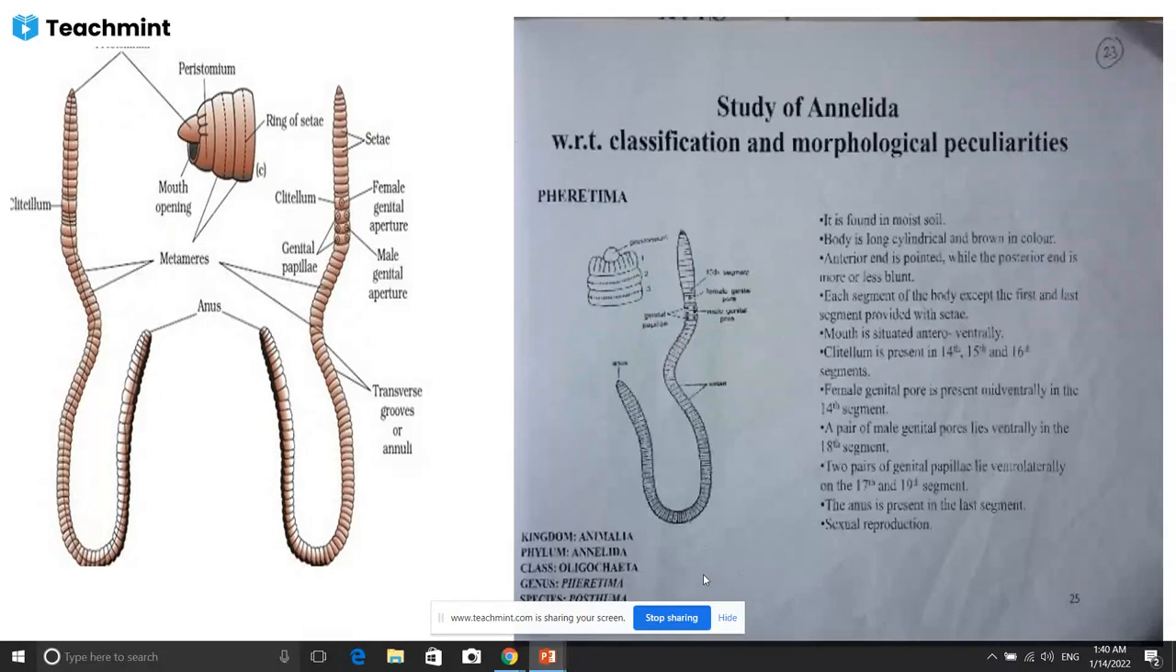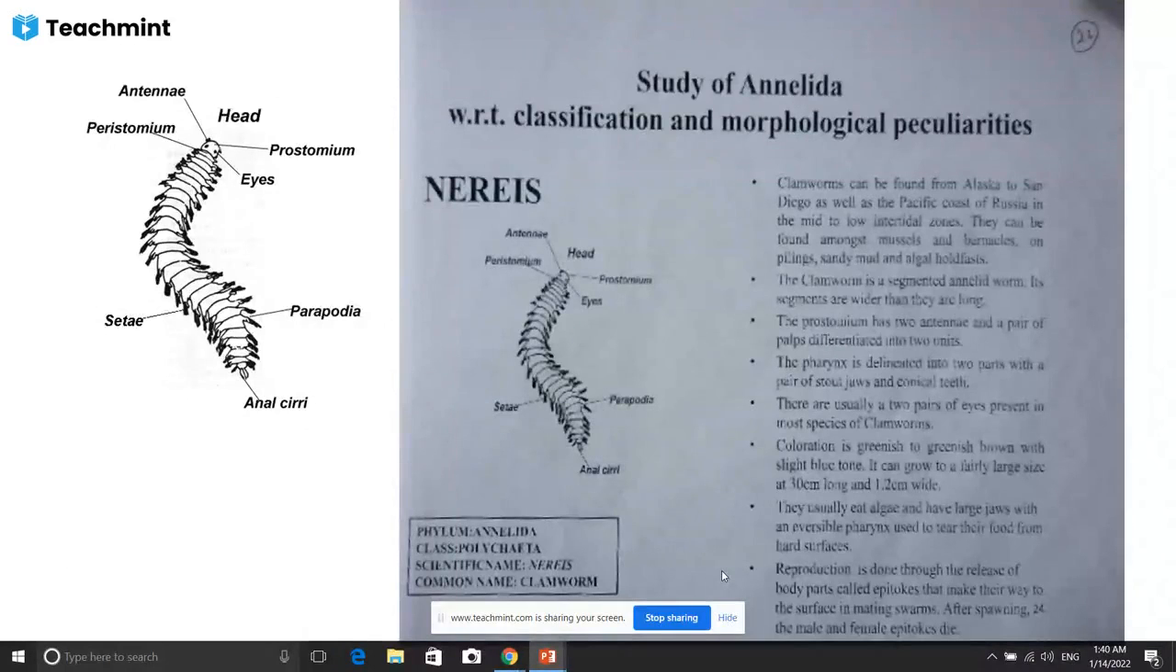So this is Oligochaeta. First we discussed Nereis. I just mentioned the class here: Nereis belongs to the class Polychaeta. So class Polychaeta has one example, Oligochaeta has one example, and next is Hirudinea.